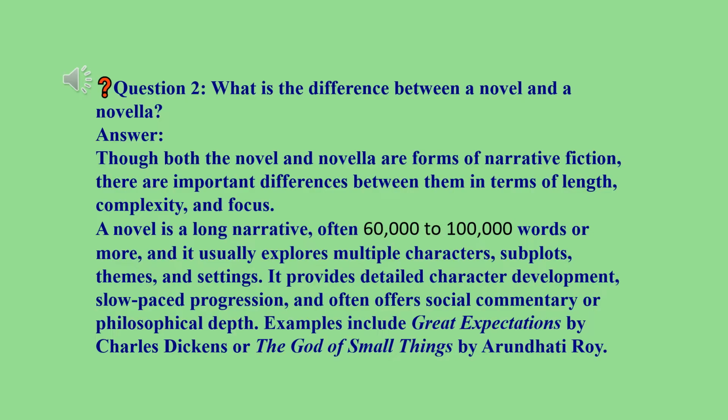It provides detailed character development, slow-paced progression, and often offers social commentary or philosophical depth. Examples include Great Expectations by Charles Dickens or The God of Small Things by Arundhati Roy.